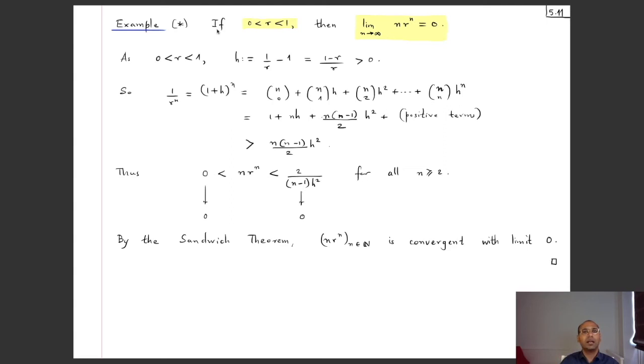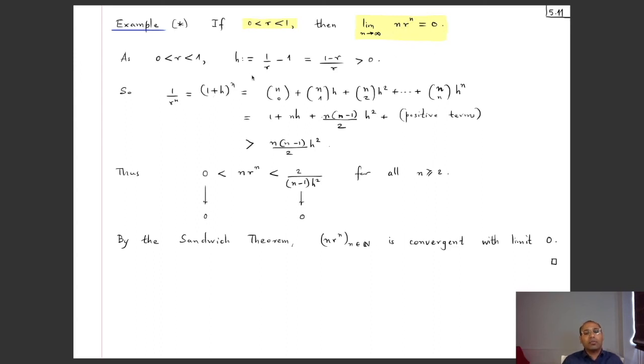In this example or theorem, we are going to prove that when little r is in between 0 and 1, then the limit as n tends to infinity of n times r^n is equal to 0. I will proceed in a similar way as before. So since little r is a positive number which is strictly less than 1, its reciprocal is bigger than 1. So if I subtract 1, I get a positive number. Let's call it h. So h, which is (1 minus r) by r, is positive because numerator and denominator are both positive.